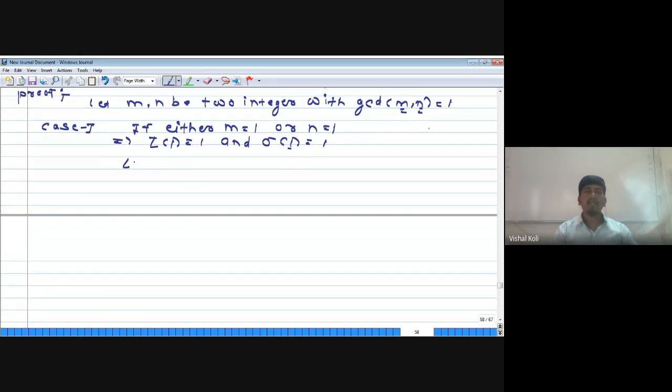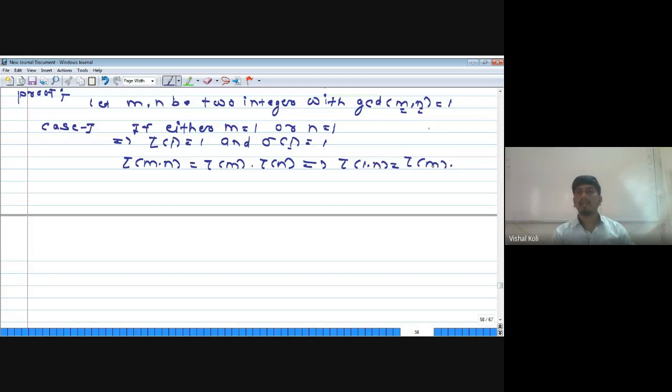And we have to prove that tau of m into n is nothing but tau of m into tau of n. Suppose that m is equal to 1, then tau of 1 into n is nothing but tau of m into tau of n. As here m equal to 1, tau of m is 1, so this is 1 into tau of n, that is tau of n, equal to tau of n.